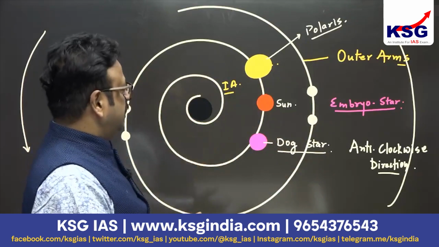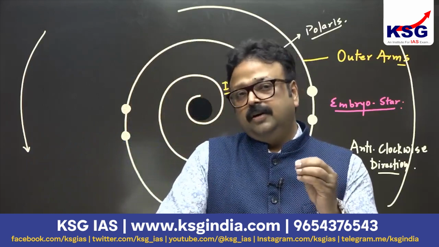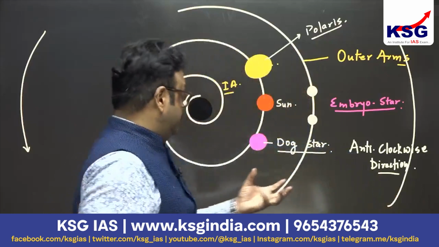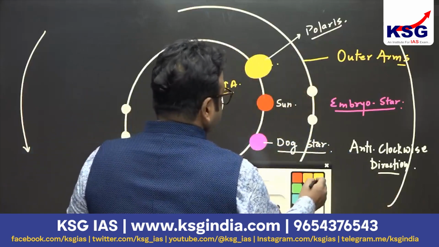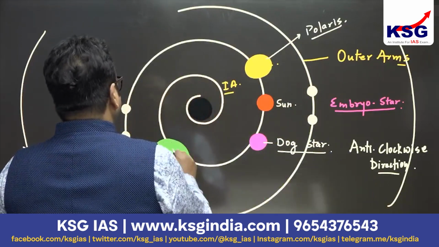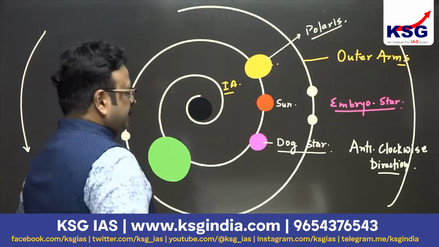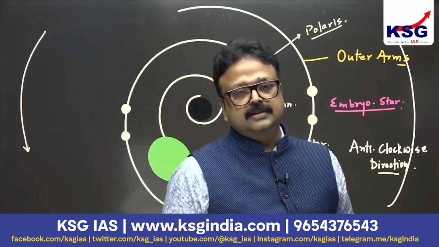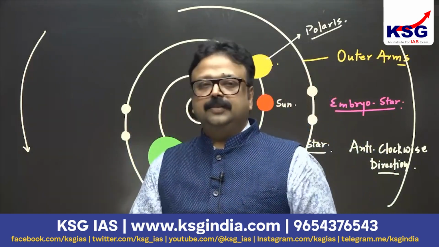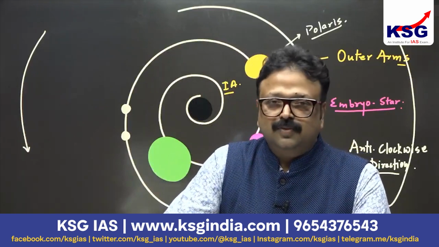And after the mature star, they go for the latter phase of life, in which you are going to have the white dwarf stage and black dwarf stage. Sometimes the star is going to be very massive. A massive star can also be there, which is 50 times, 60 times larger than the sun. These massive stars are going to have a different kind of stardom. So their end is a little bit different, and this difference was given to you as a concept by Subramaniam Chandrasekhar. We will talk about it in later classes. That is what the Chandrasekhar limit is.